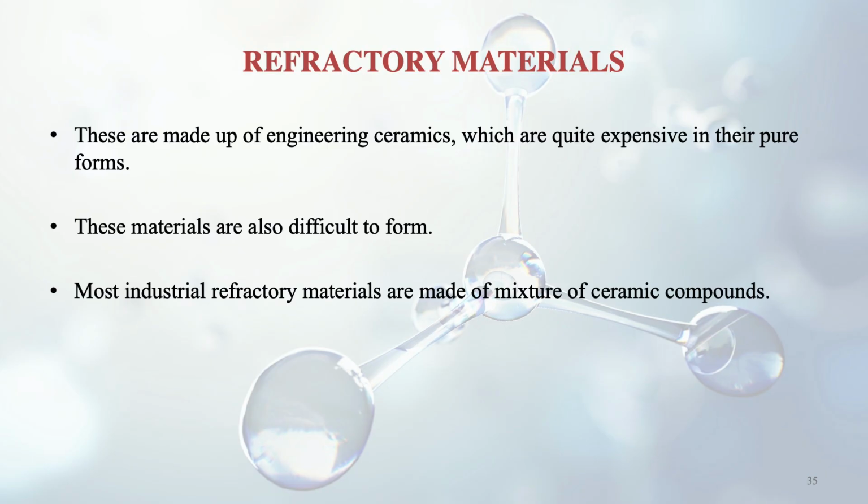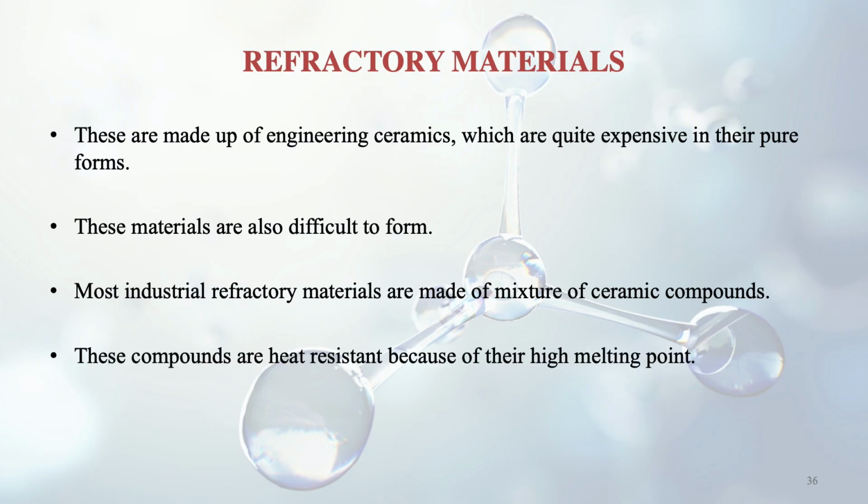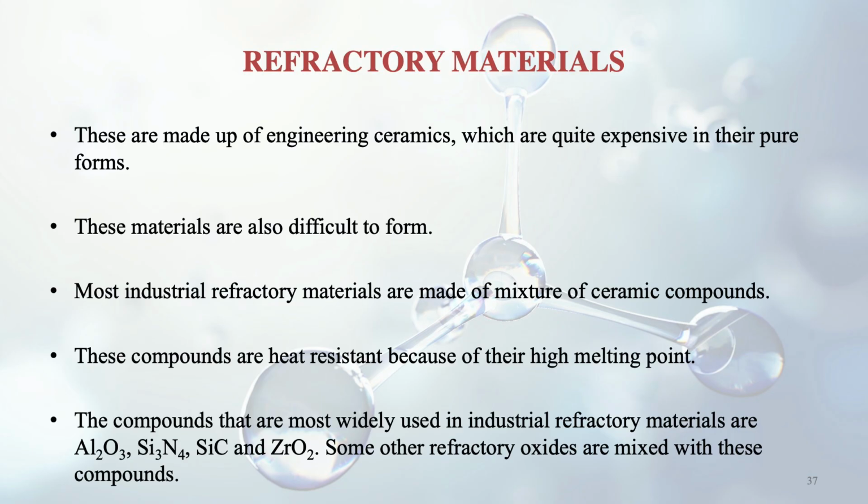Most industrial refractory materials are made of a mixture of ceramic compounds, which are heat resistant because of their high melting point. The compounds most widely used are alumina, Al2O3, silicon nitride, silicon carbide and zirconium oxide. Other refractory oxides are also mixed with these compounds.